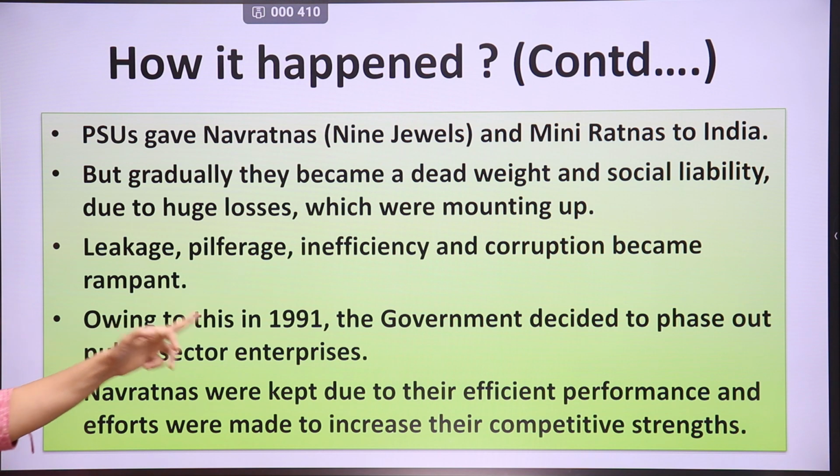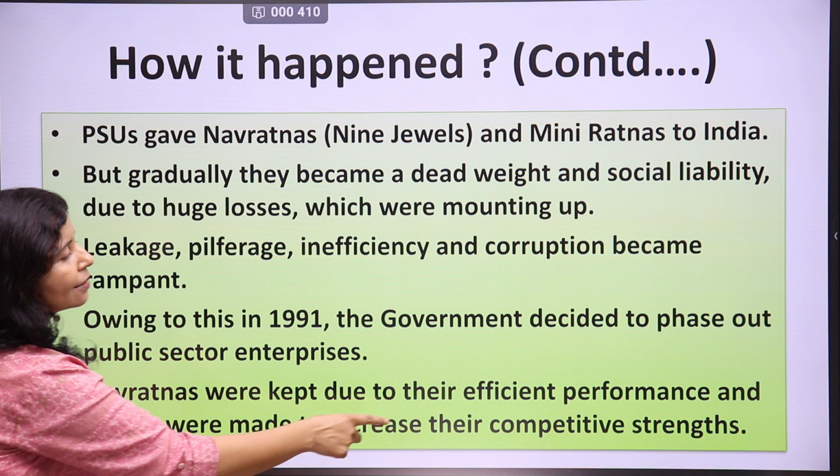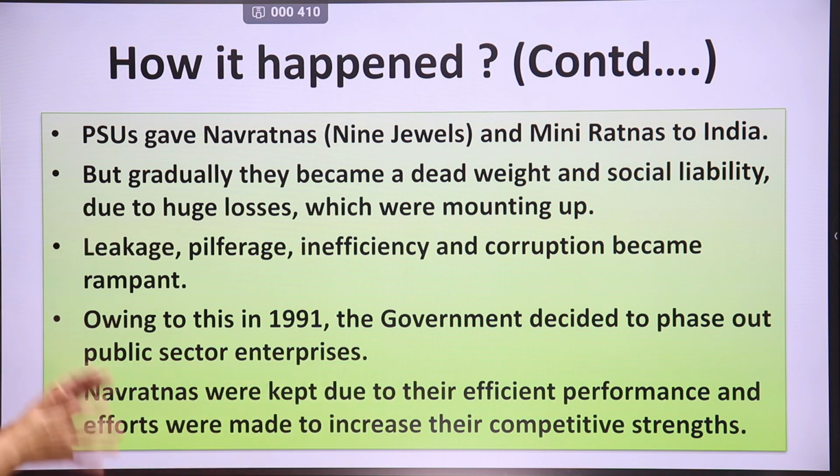Owing to this, in 1991, the government of India decided to phase out public sector enterprises. Phase out means sell them out. One by one, they were selling out public sector enterprises, privatizing them, selling to private individuals. Navratnas were kept due to their efficient performance, and efforts were made to increase their competitive strength. So Navratnas were the only sectors which were functioning nicely. They were producing good results, good productivity was exhibited by them, and that's why they were kept. They were not disinvested, they were not given up or phased out to private sector individuals.